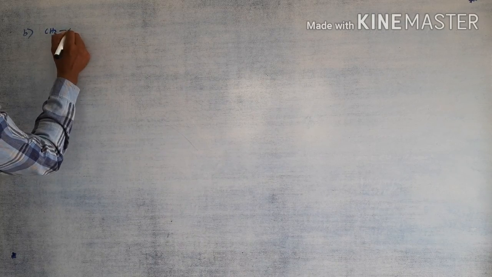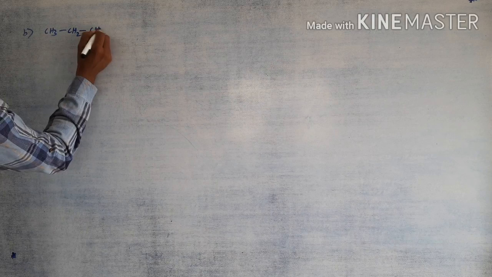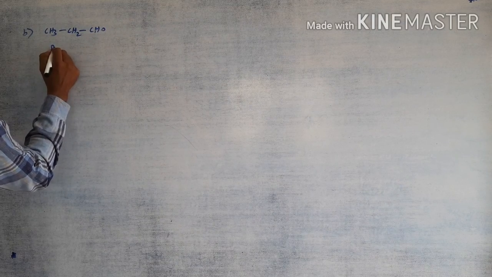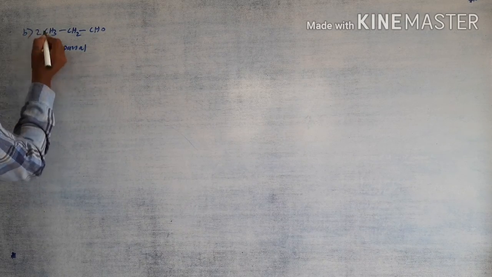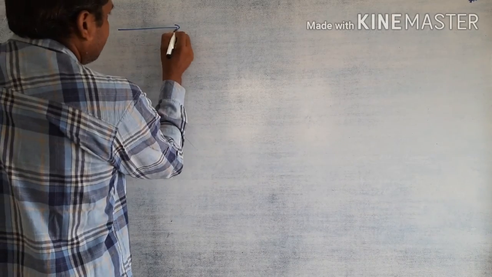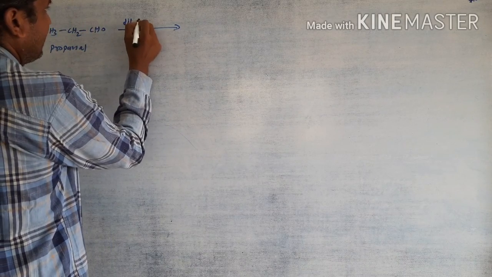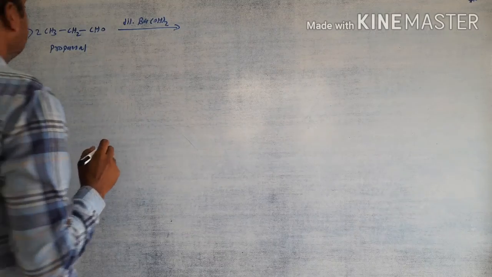Suppose CH3 CH2 CHO, propanal. Two molecules of propanal react with dilute barium hydroxide, then give